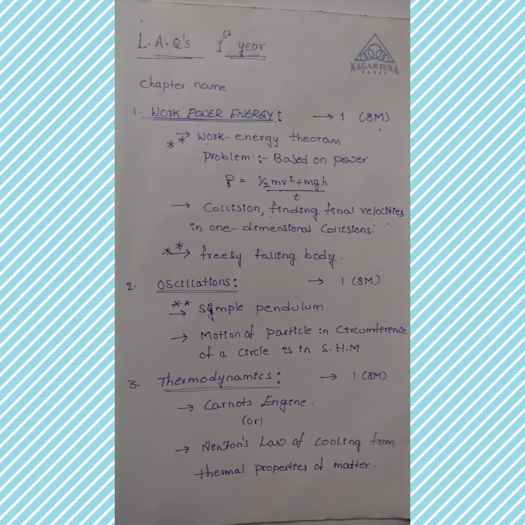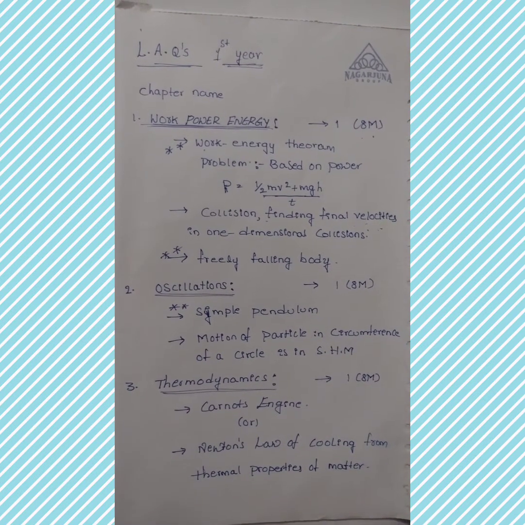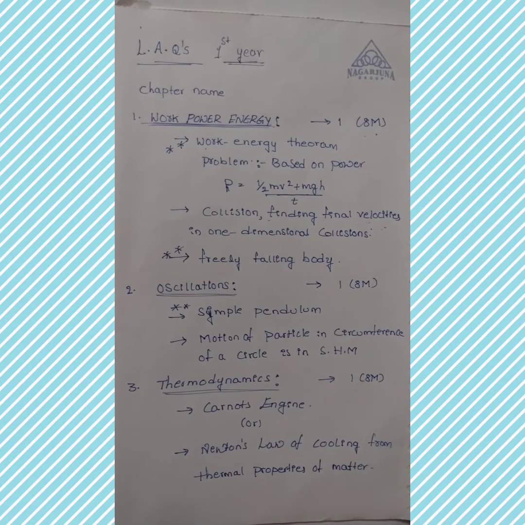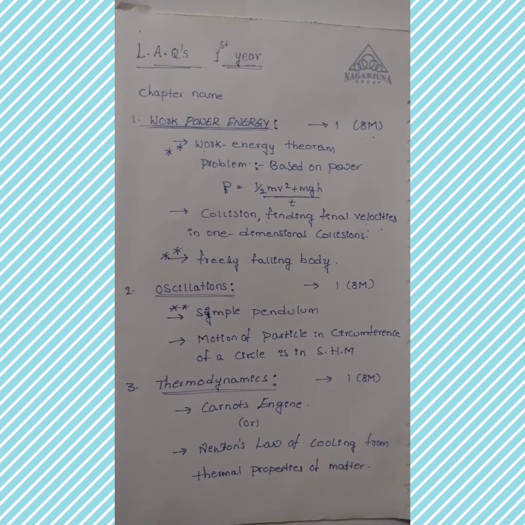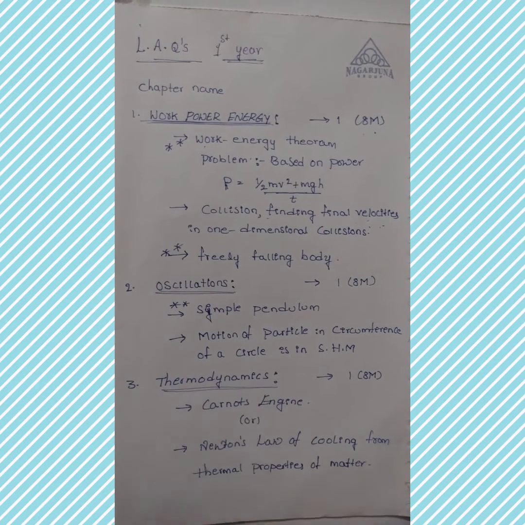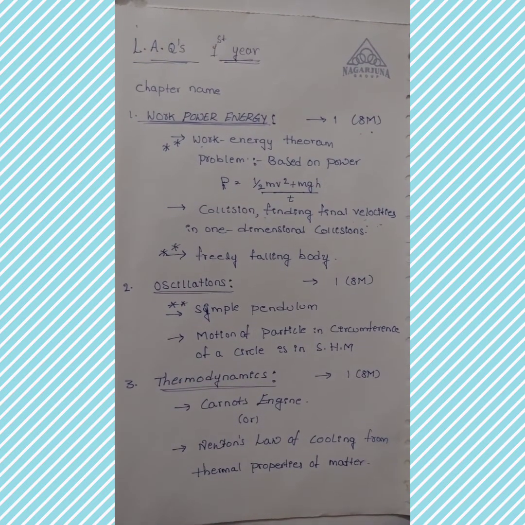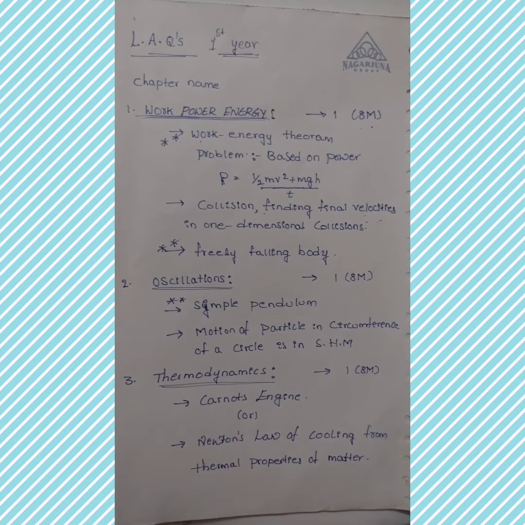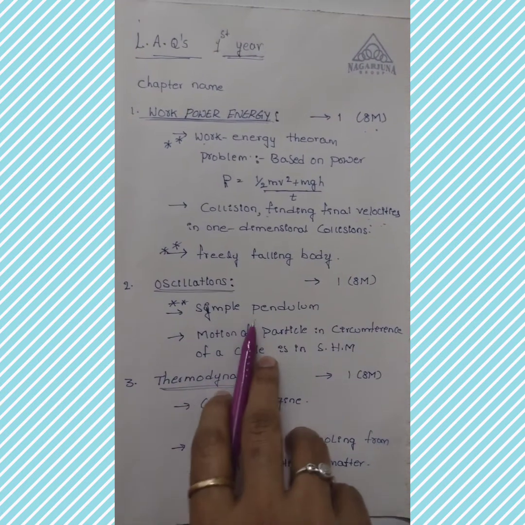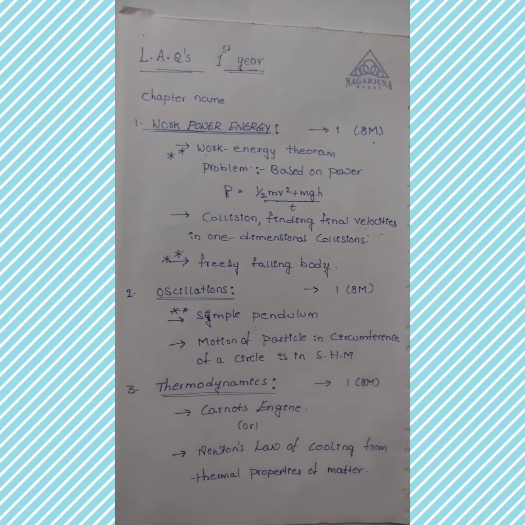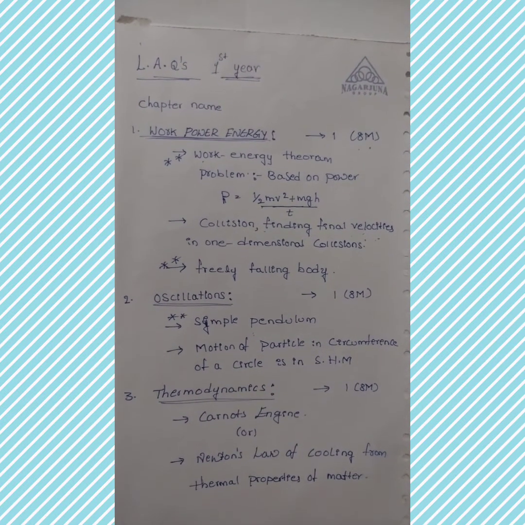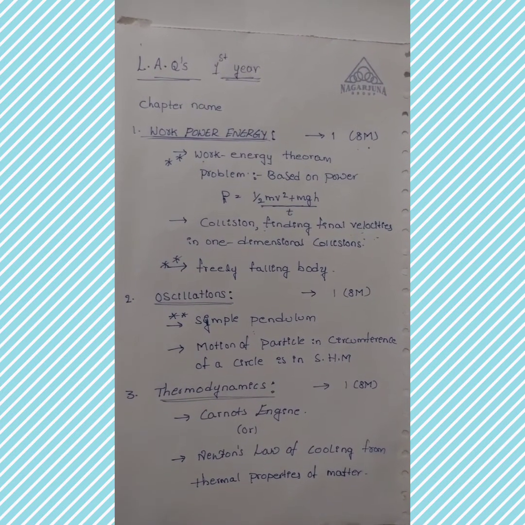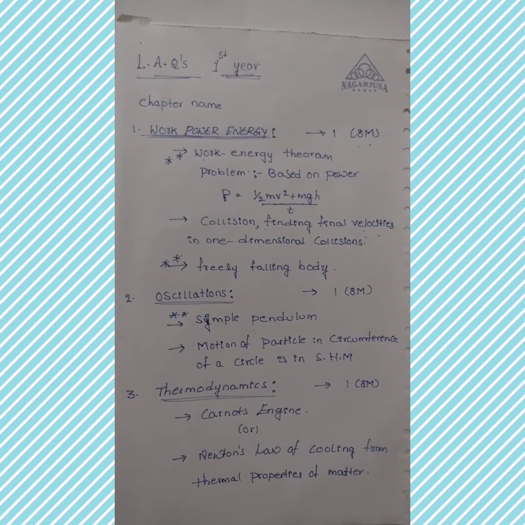After that, our next chapter under LAQs is oscillations. Mainly in oscillations we have only two questions. One is the simple pendulum: we have to prove whether the simple pendulum is in simple harmonic motion or not. After that, whether the motion of a particle moving in the circumference of a circle obeys simple harmonic motion or not. How can we present the answer for the first question? First we need to write the definition of simple harmonic motion. After that, the simple pendulum diagram. Based on the diagram we have to give some explanation.